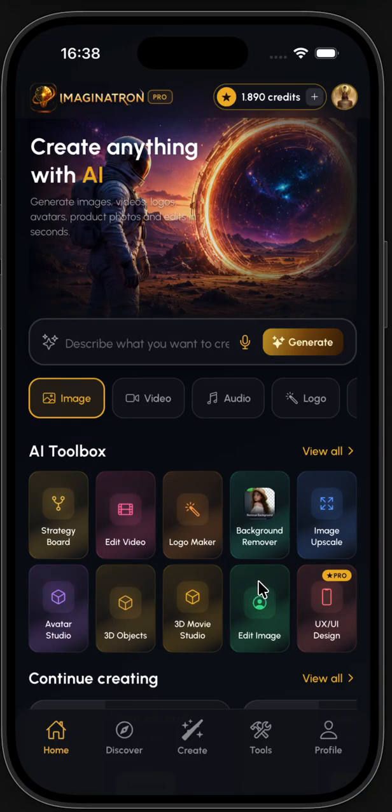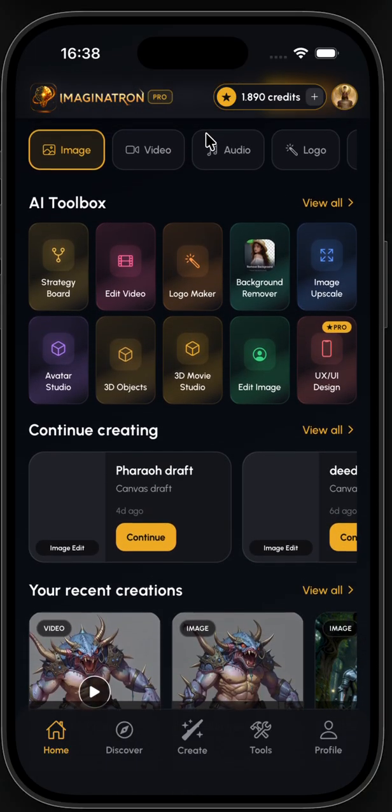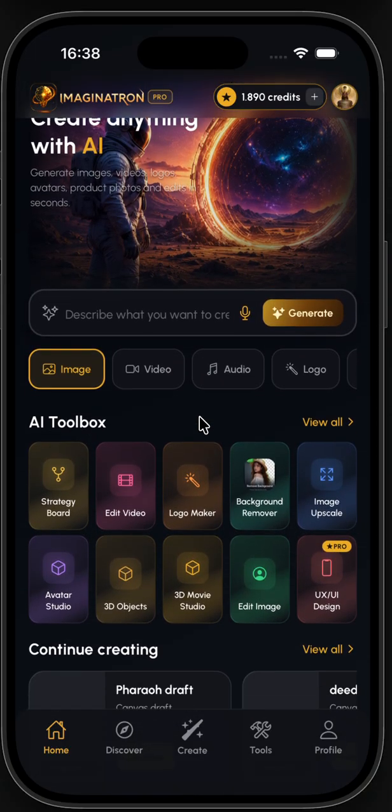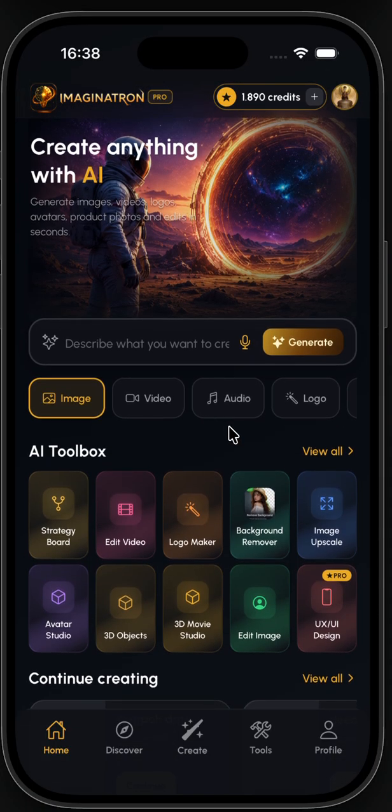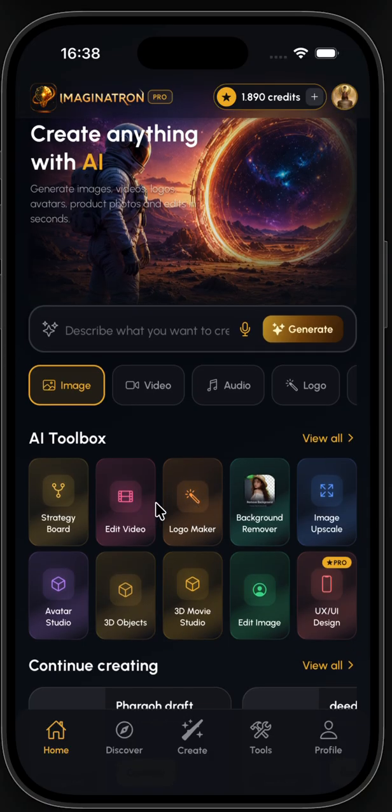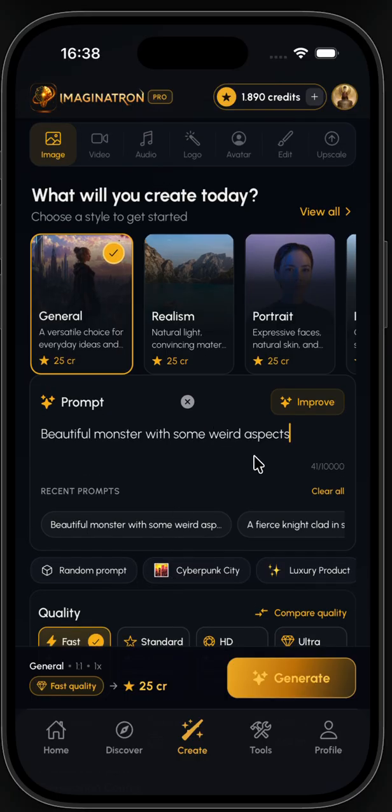Hello, so I will show my project that I'm working on. It's called Imaginatron, and it's a project where we can practically do everything with AI, like image generation, video generation, audio generation, edit, and everything. There's a lot of things to do. For example, I will just show we can generate an image.